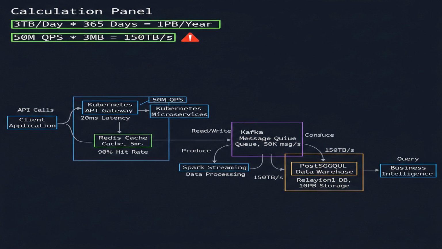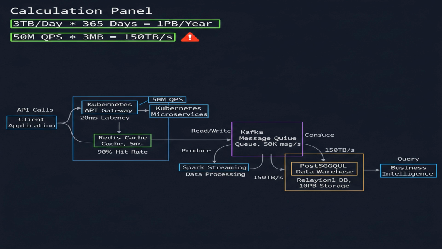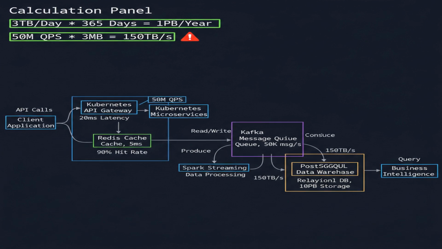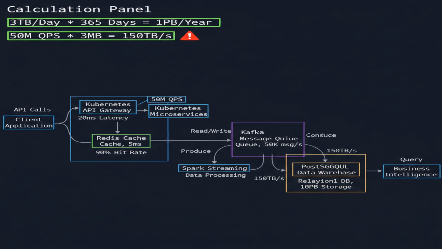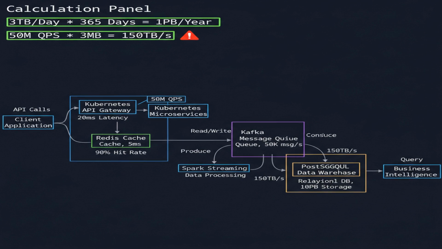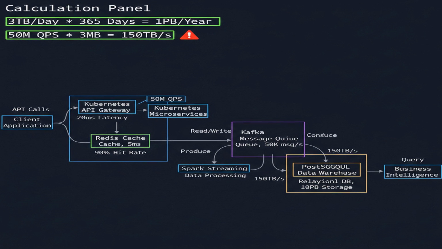For QPS, if 10% of DAU refresh their feed every second, that's 500 million times 10% equals 50 million feed requests per second. That's a huge number. For bandwidth, serving 3 megabytes per feed refresh means 50 million times 3 megabytes equals 150 terabytes per second. This estimation tells us we need a robust and scalable infrastructure.